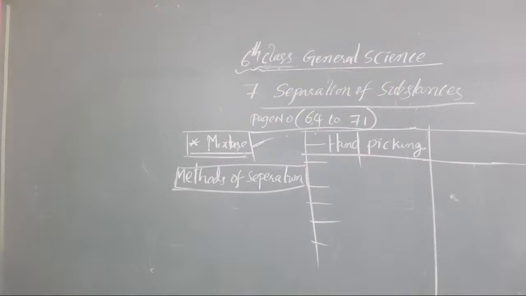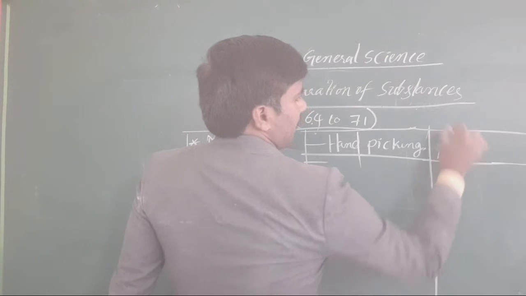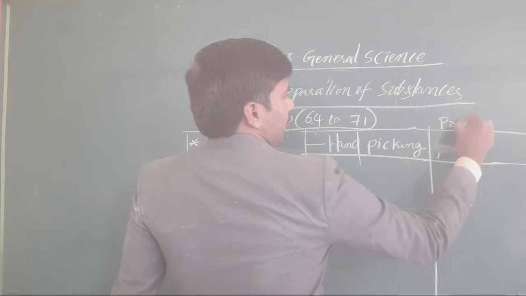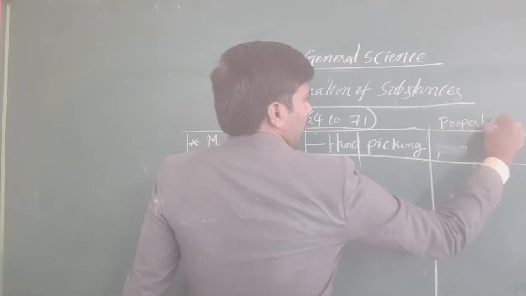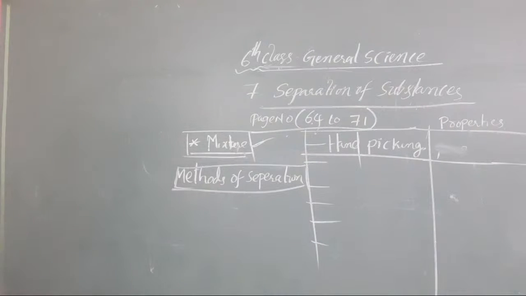Are we using the same type of property every time? No, we take different properties for the purpose of separation. What are the properties of the substance that we use for that separation purpose?